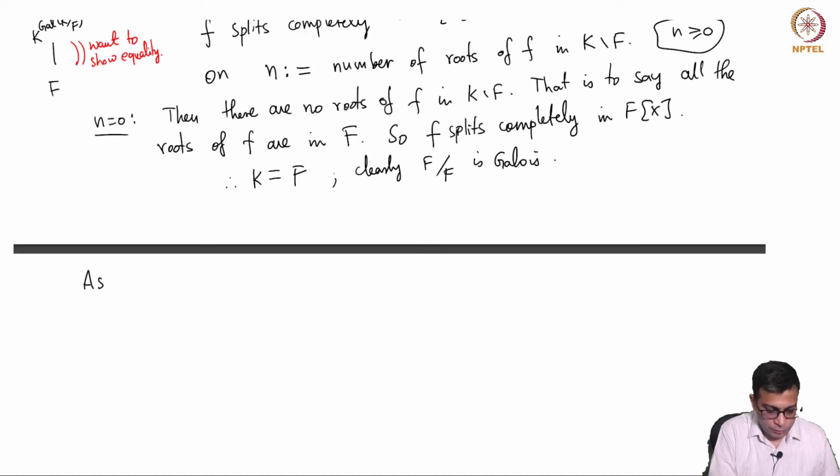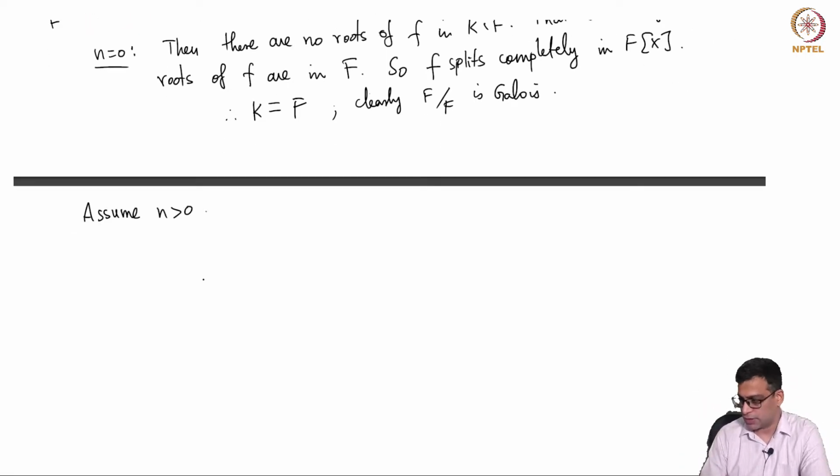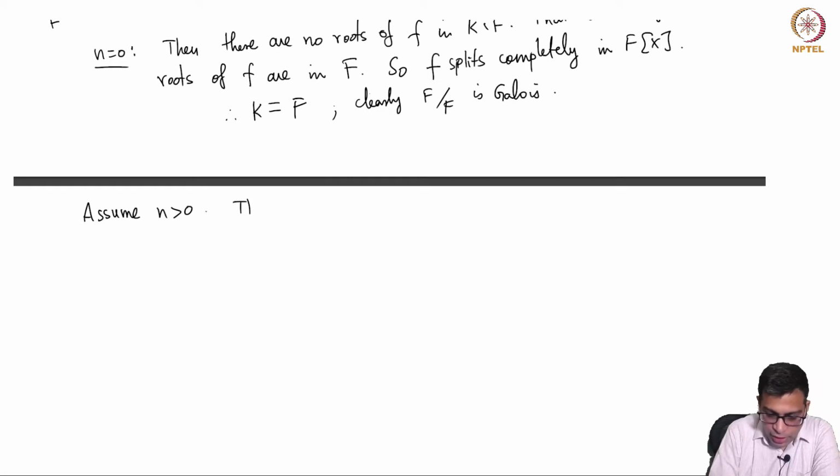Okay, so assume now n is positive, and I am now going to explicitly write down what the induction hypothesis is. The induction hypothesis is the following.